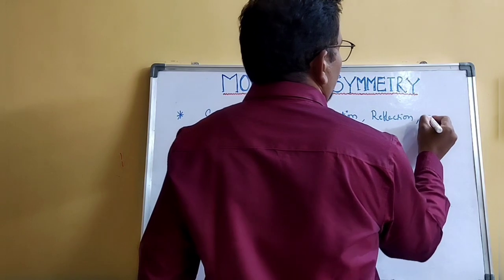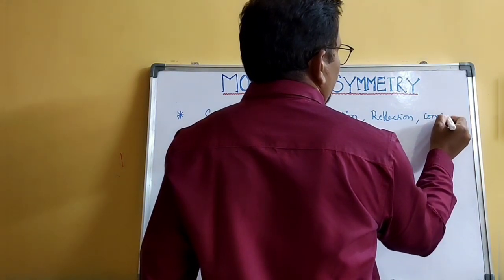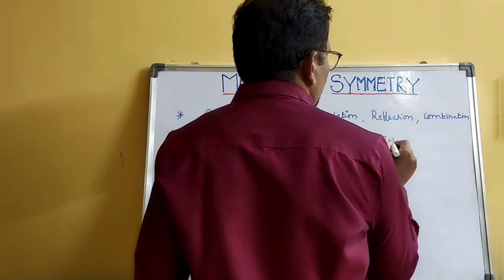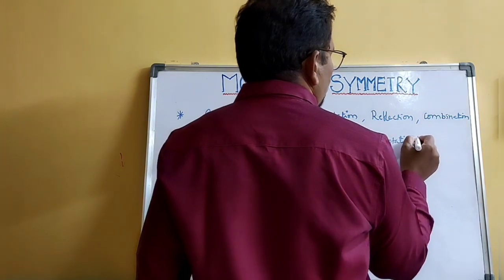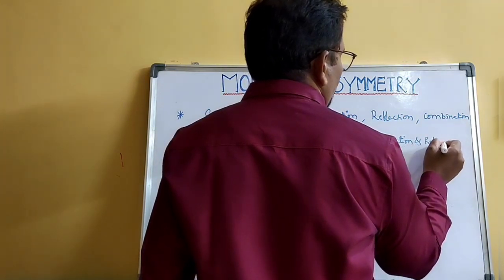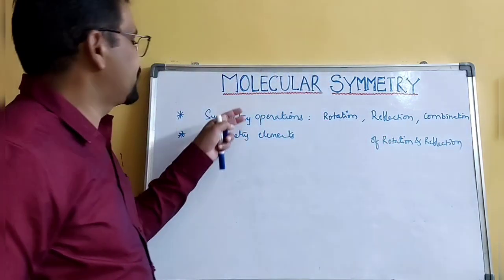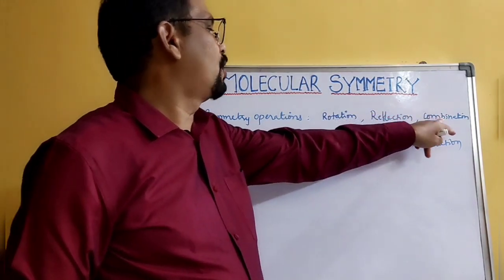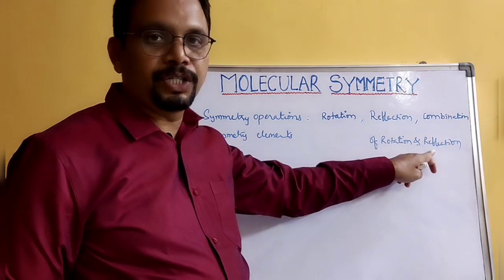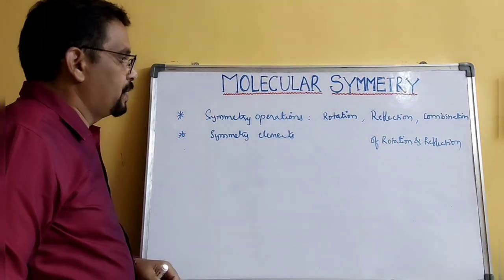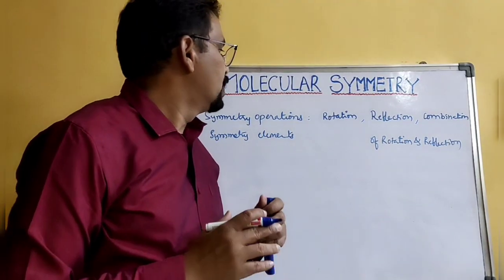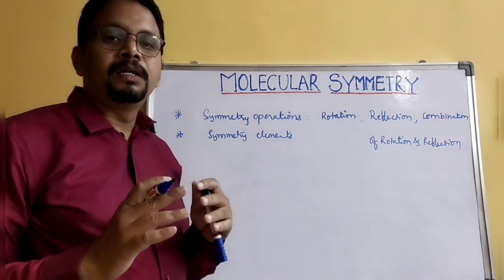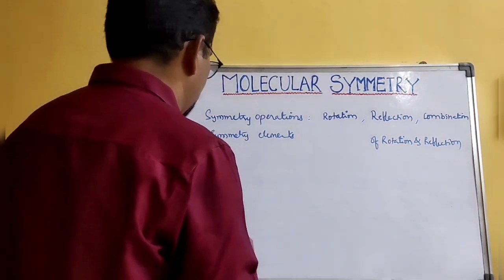The third one is a combination of rotation and reflection. So these are the symmetry operations: rotation, reflection, or combination of rotation and reflection. Based on these three symmetry operations, the symmetry elements can be further divided into different types.